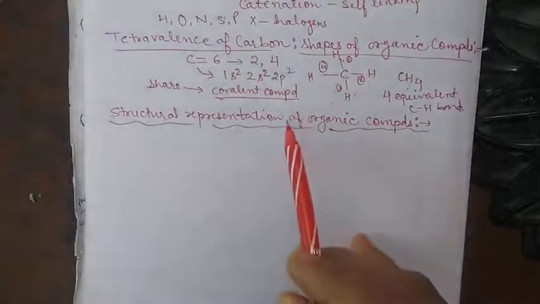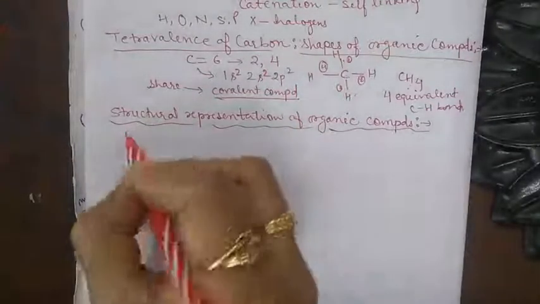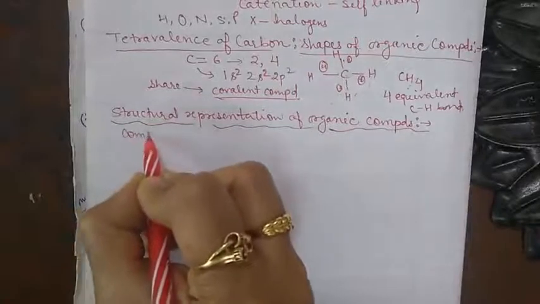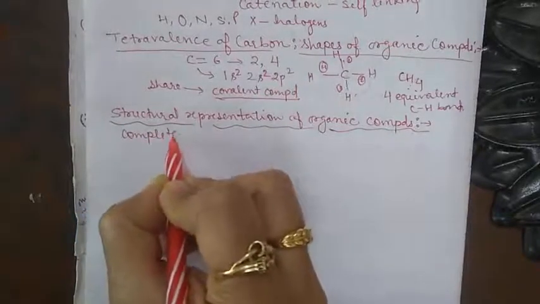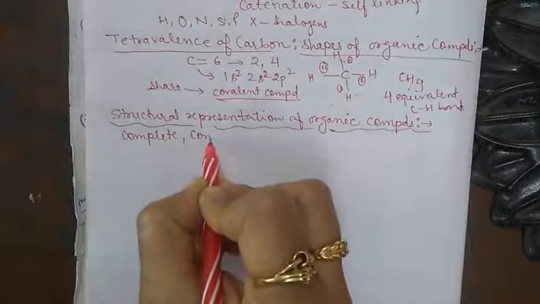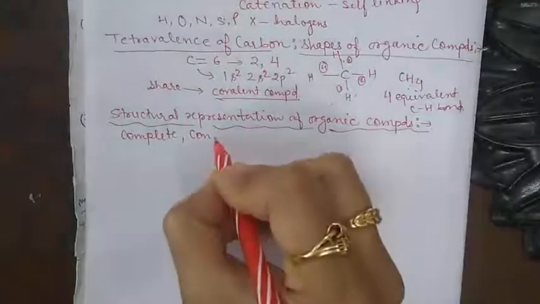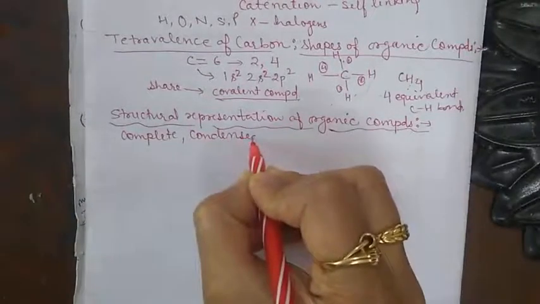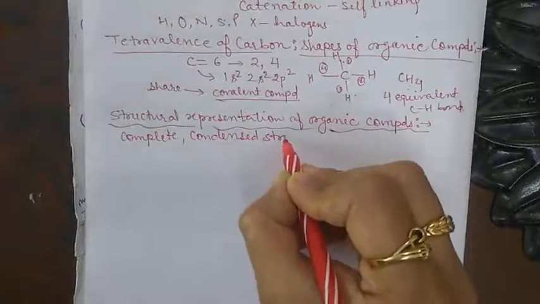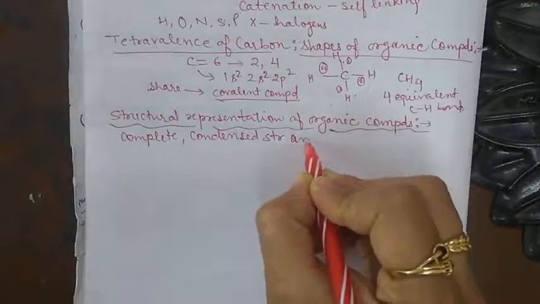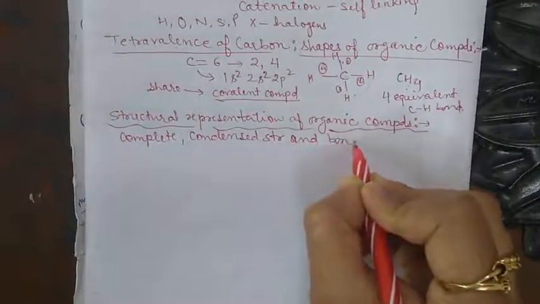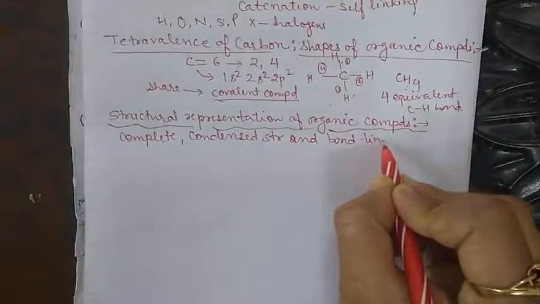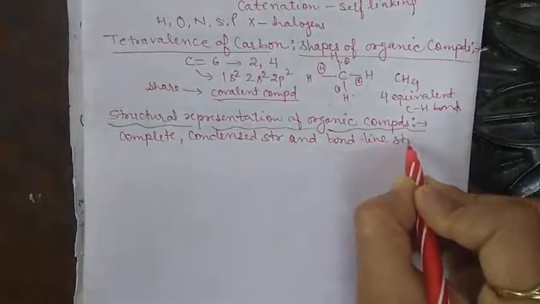So there are 3 types of structure: complete structure, next is condensed structure, and the last one is bond line structure.